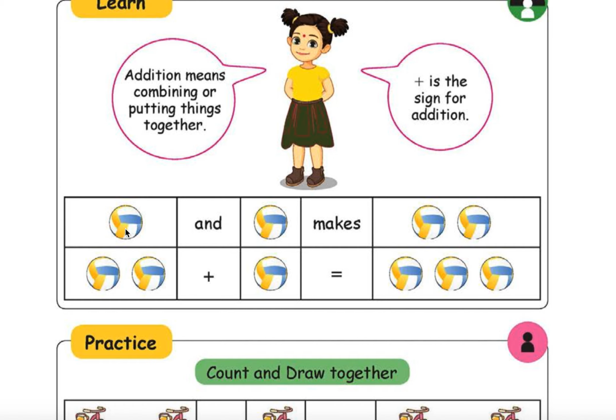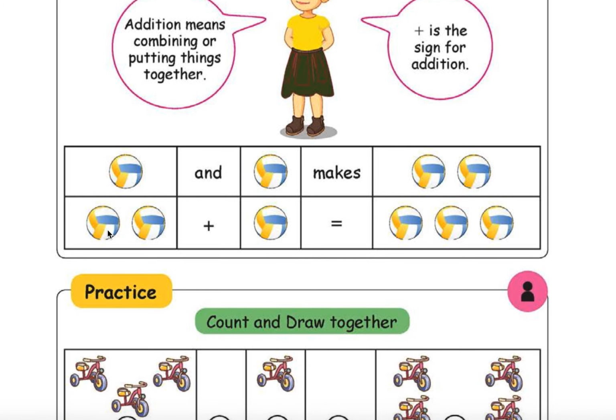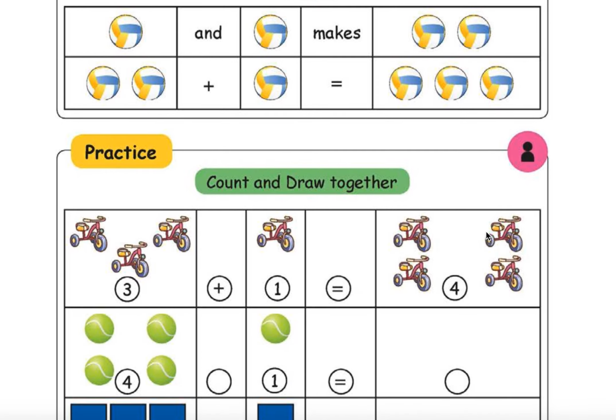One ball and another ball makes two balls. 1 plus 1 makes 2. That is what he wants to convey. Here, 2 balls plus 1 ball. 2 plus 1 becomes 3. Fine.